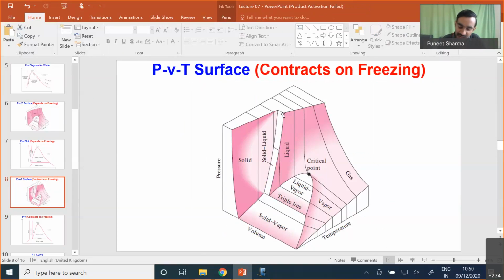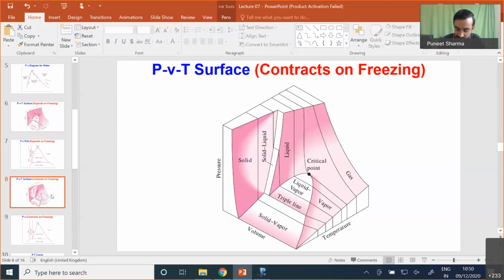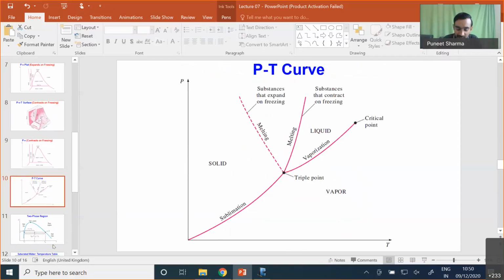Now if for this PVT surface you take the projection along the direction of volume, and plot the PT diagram, you will find that for the substance which contracts on freezing, the fusion line will be towards the right side, and for the substance which expands on freezing, the fusion line will be towards the left. So if I take my projection along the volume axis, I'll have nothing but my pressure-temperature plot. In the pressure-temperature plot, we will find our plot something like this.